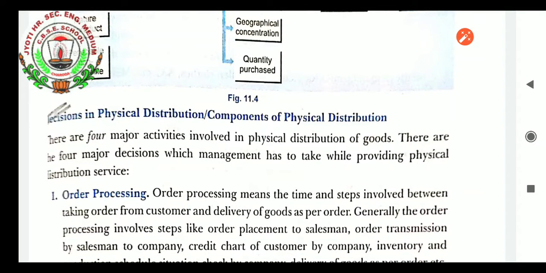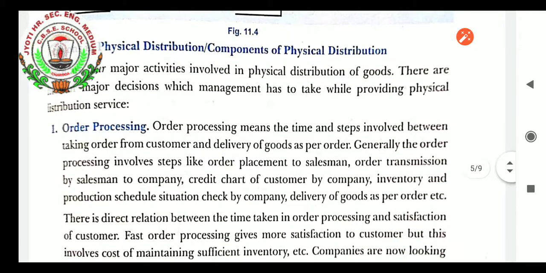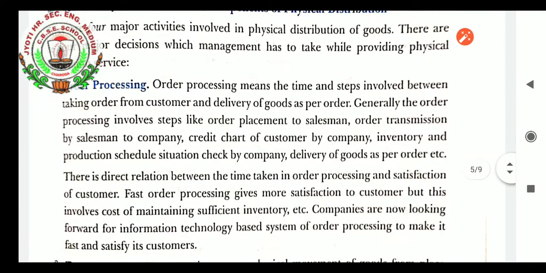Components of physical distribution. There are four major activities involved in physical distribution of goods. These are the four major decisions which management has to take while providing physical distribution service. Very first is order processing. Order processing means the time and steps involved between taking the order from the customer and delivery of goods as per the order.